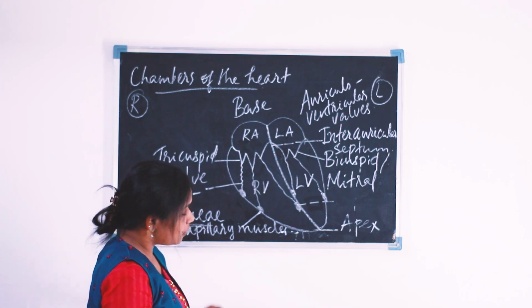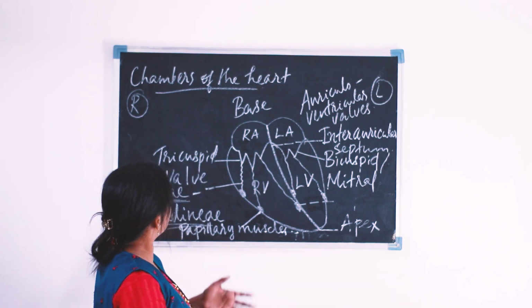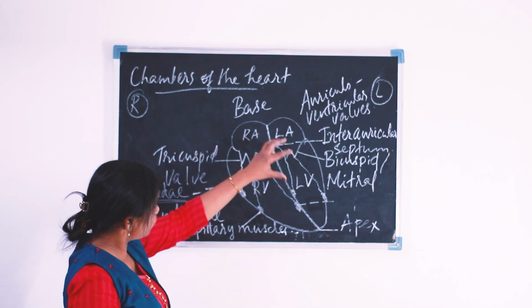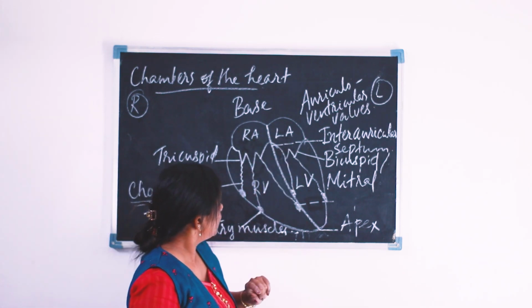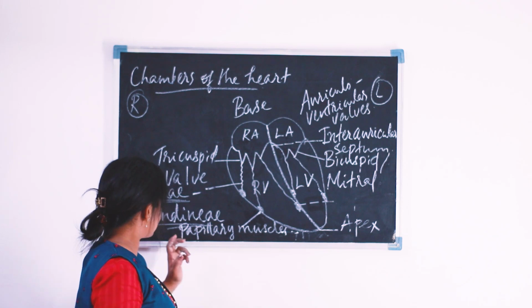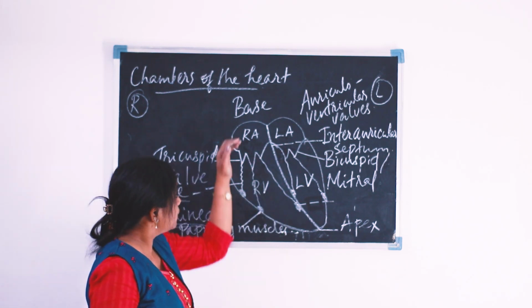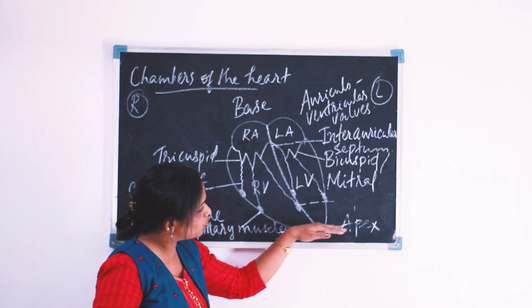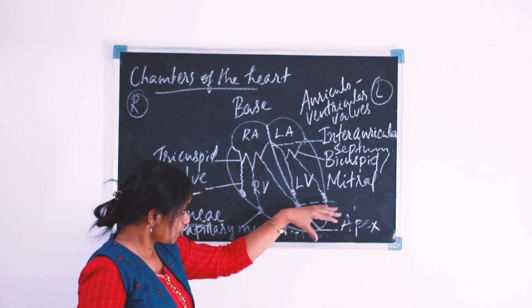Okay, dear students. Now let us move on to the four chambers are here, and the valves are also represented here. Chordae tendineae is there, papillary muscles are there. This part is the base and this portion is the apex.